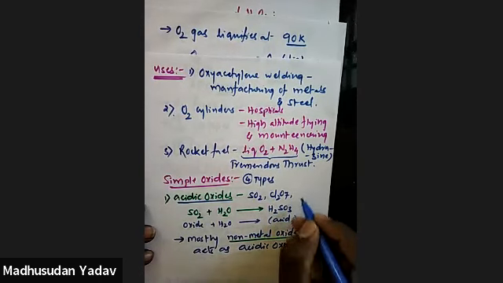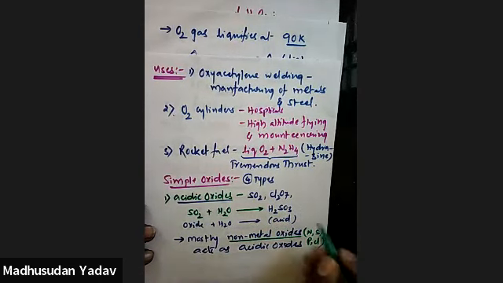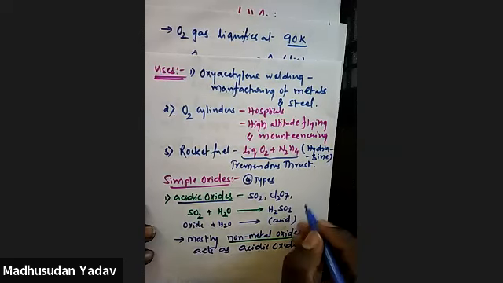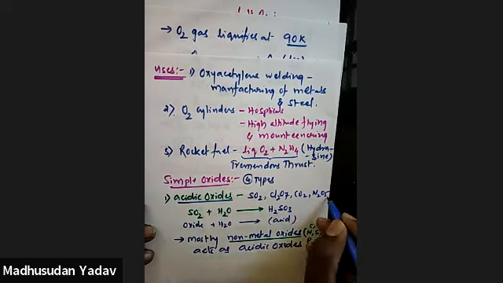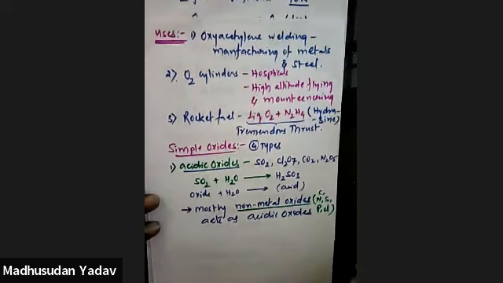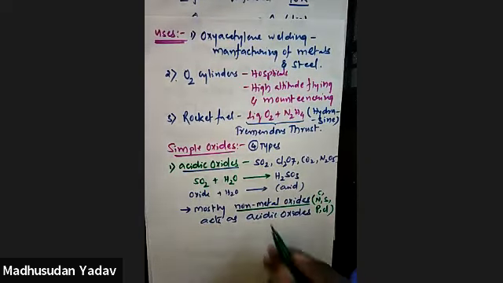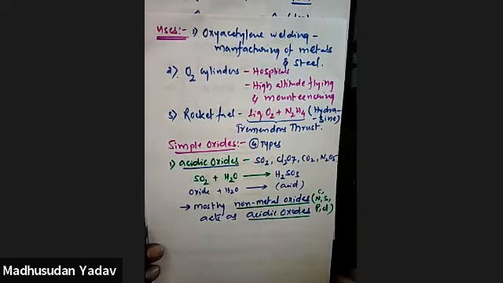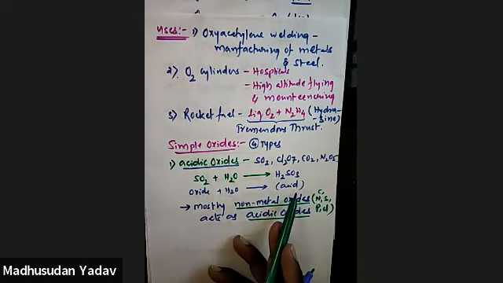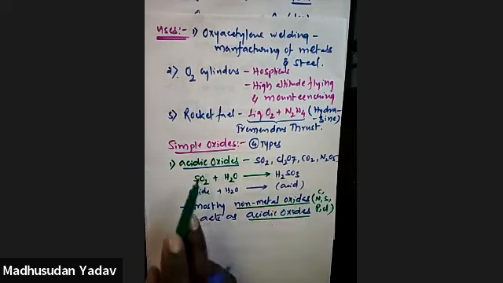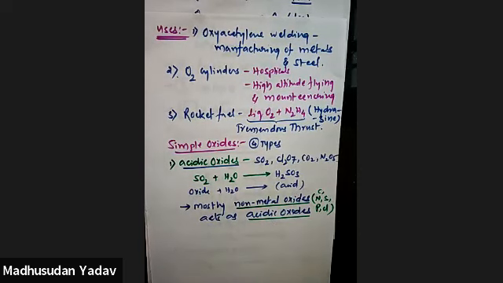You can also add non-metals like carbon; carbon dioxide is also an acidic oxide, N2O5. So these all come under acidic oxides. Non-metal oxides mainly act as acidic oxides. Why are they acidic oxides? When these oxides are mixed with water they form acids. That's why they are named acidic oxides.